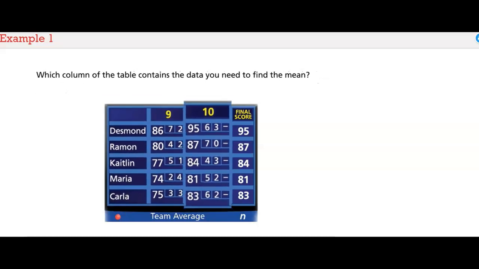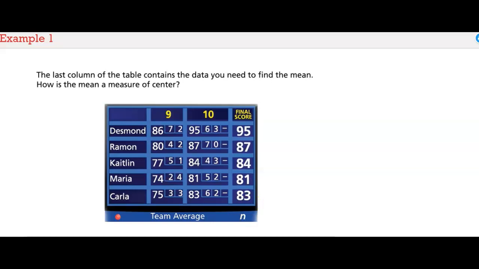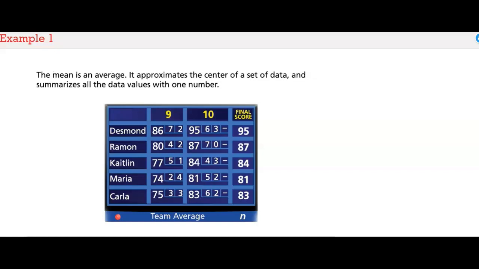Which column of the table contains the data you need to find the mean? The last column of the table contains the data you need to find the mean. How is the mean a measure of center? The mean is an average. It approximates the center of a set of data and summarizes all the data values with one number.